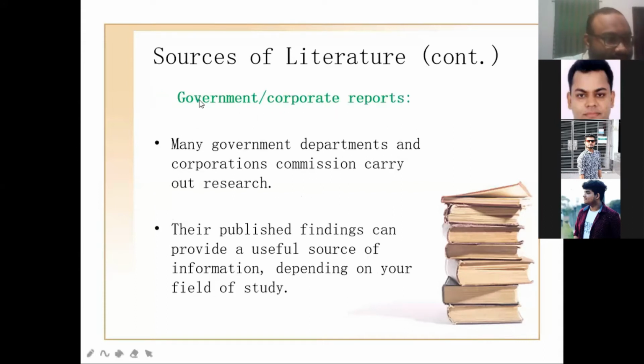Another very good source of literature is government and corporate reports, because this data is very reliable and you cannot violate it. If it is published in a government or corporate report, you cannot deny it. Although your experiment result may be different, you have to argue, but you cannot deny it.